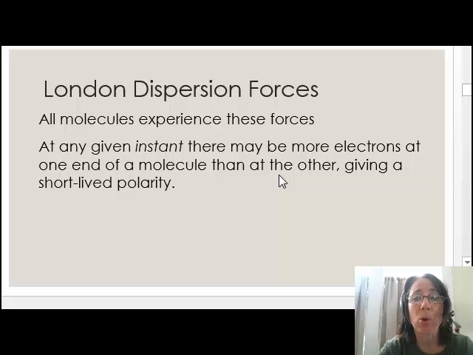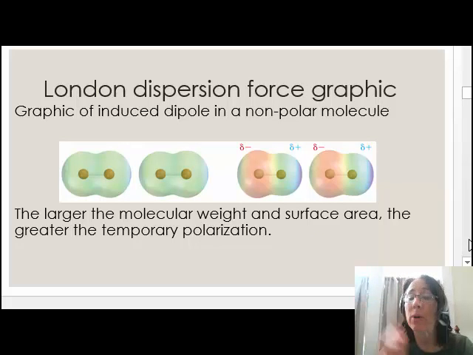This short-lived dipole can induce the formation of a dipole or separation of charge in a nearby molecule. Here's a graphic of a diatomic molecule between two atoms of the same element. Since these two atoms have the same electronegativity, electrons are equally shared, and it is a nonpolar molecule. However, when there happens to be a high concentration of electrons in one location of the molecule, a partial negative charge forms, as well as a partial positive charge, and a dipole is formed.